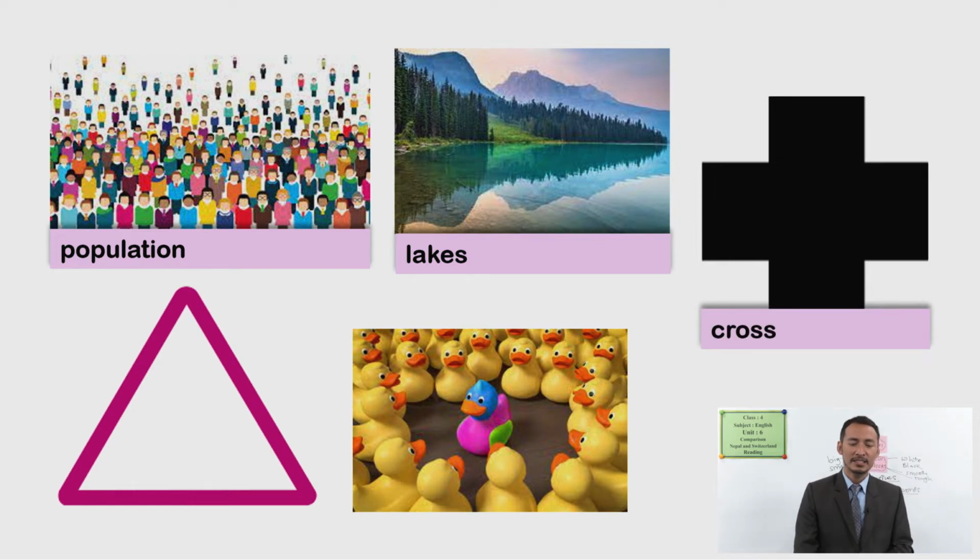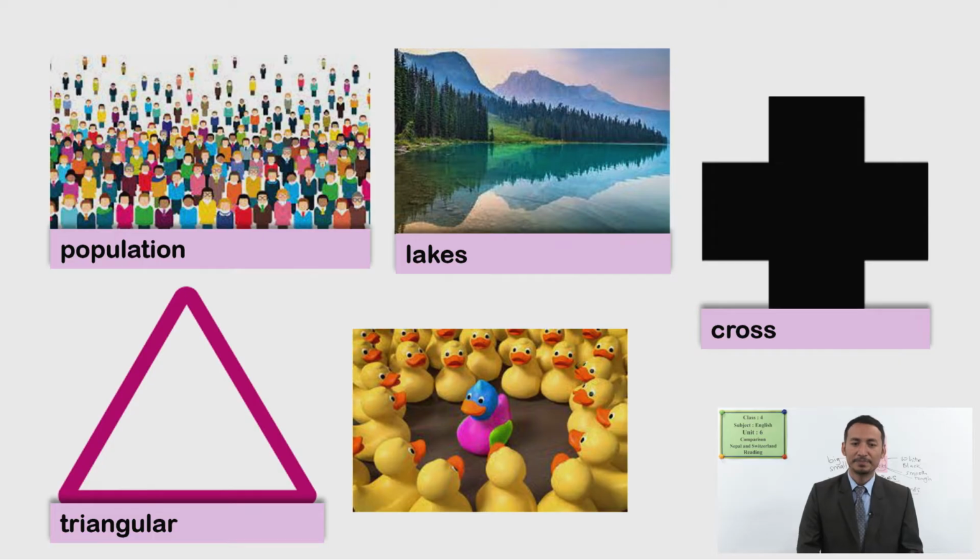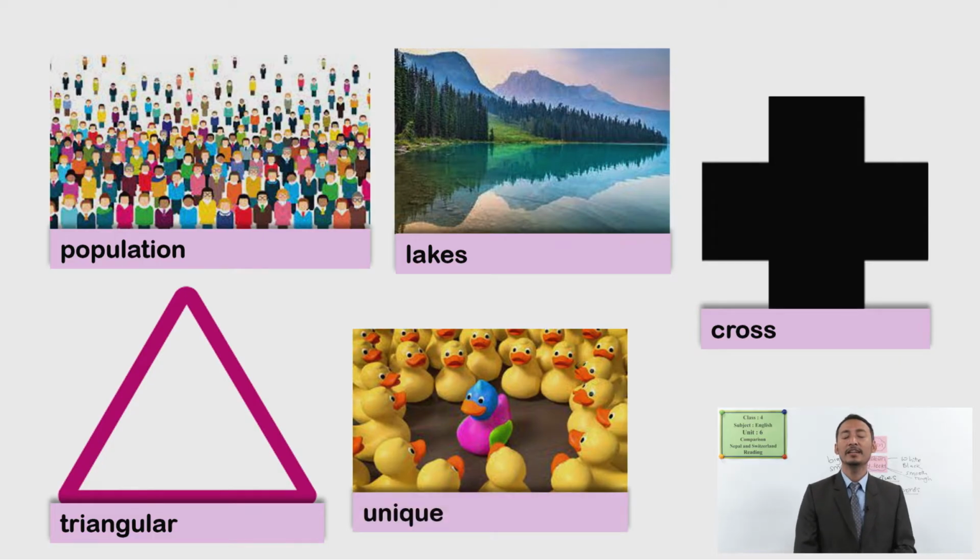And the third one is a cross. And the fourth one is triangular. And you can see a unique duck in the middle of the other common ducks. Okay, unique means you are different, you have unfamiliar features. You look at here, the colors are the same for other ducks, but one duck has a unique color. Okay, so that's called unique. Okay, do you understand now?